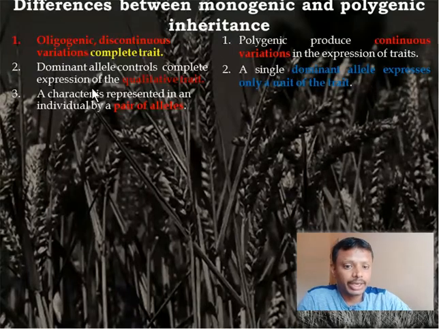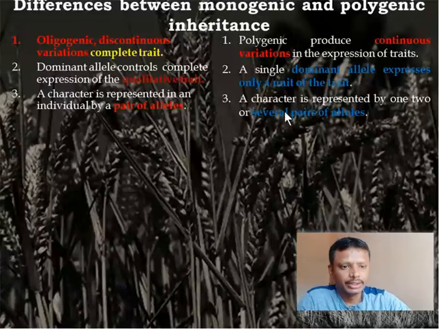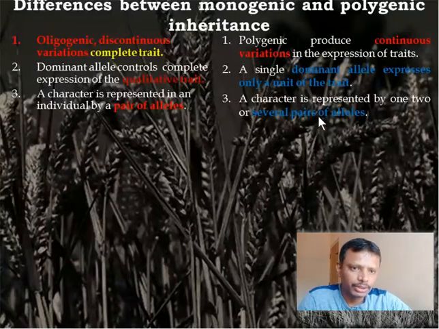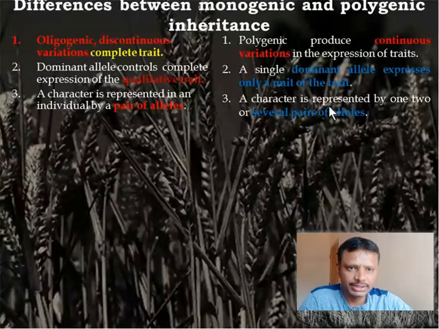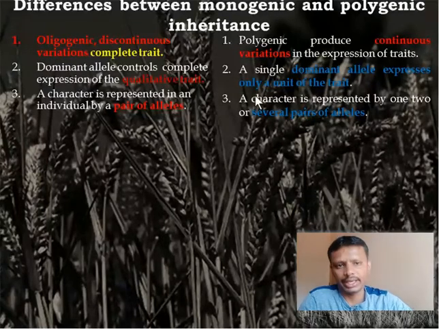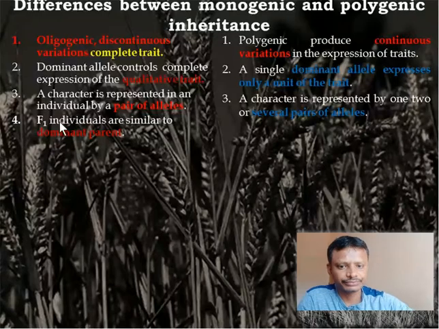Then a character is presented in an individual by a pair of alleles in diploids, either dominant or recessive, or they can be in the form of heterozygotes. Here it's not like that. Multiple genes are present in multiple loci. They all will group up and produce enzymes or factors which all put together will result in expressing a character or repressing a character. Is that clear? So multiple alleles are involved in expressing a character.